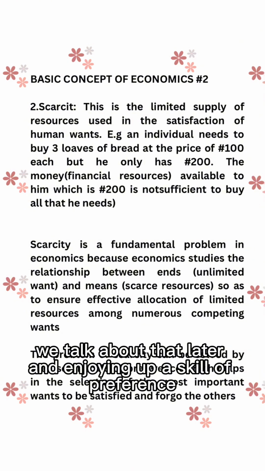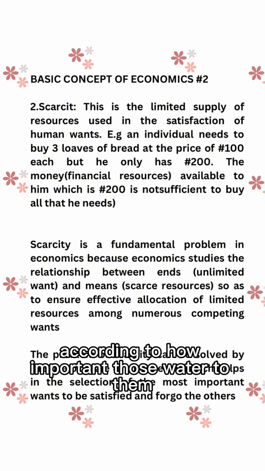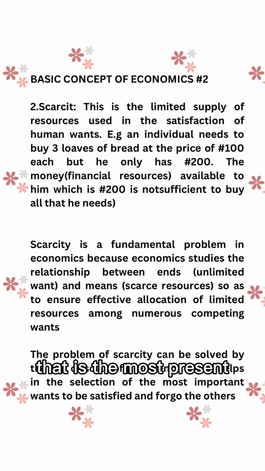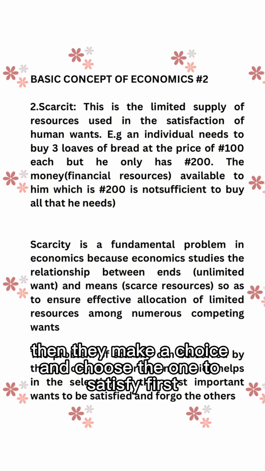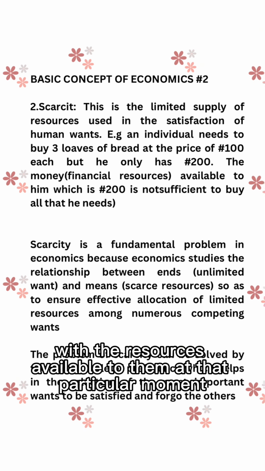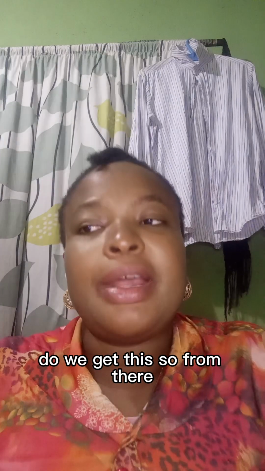In drawing up a scale of preference, they must arrange their wants according to how important those wants are to them. That is, the most pressing need must be top priority on their list. Then they make a choice and choose the one to satisfy first with the resources available to them at that particular moment. Do we get this?